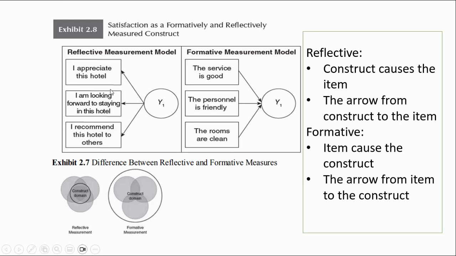In the measurement model, SEM has two types of measurement model. First is reflective and second is formative. What is the difference between reflective and formative models? Okay, the simple way: the reflective is the construct causes the item.